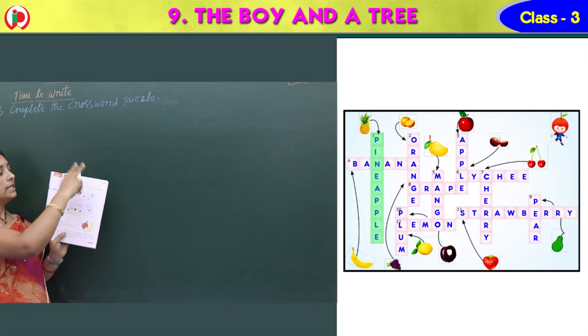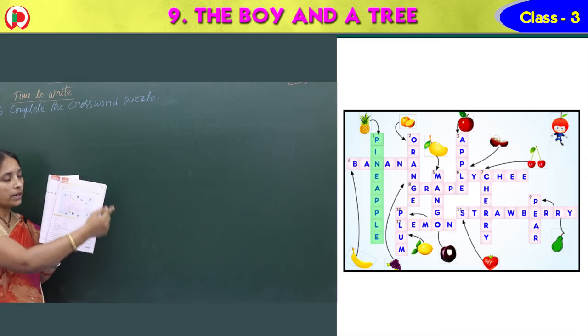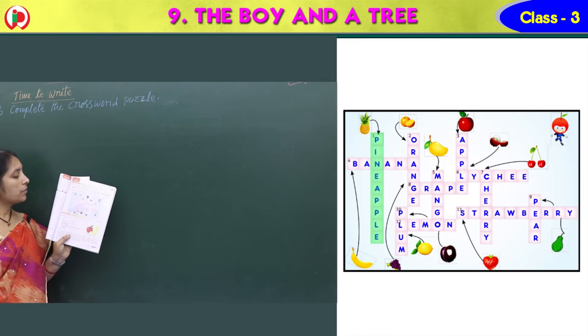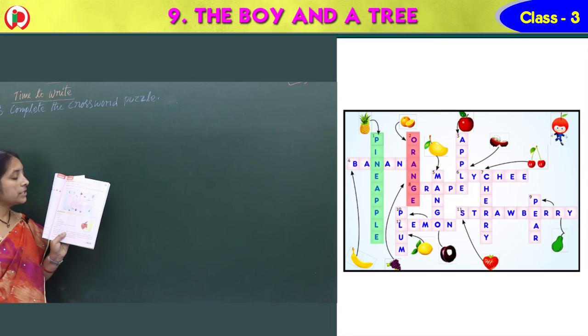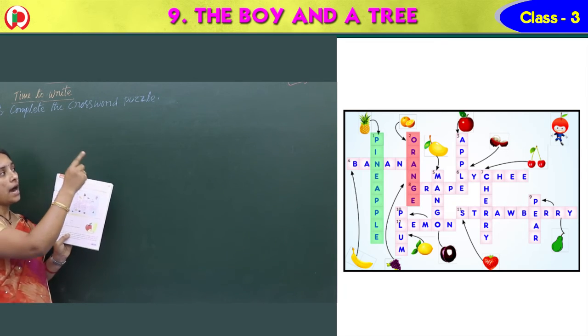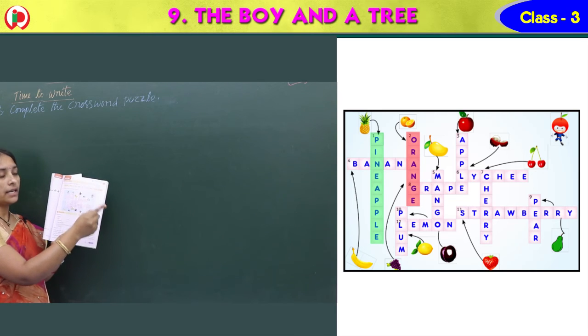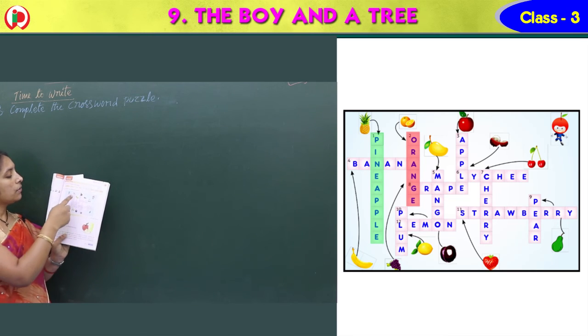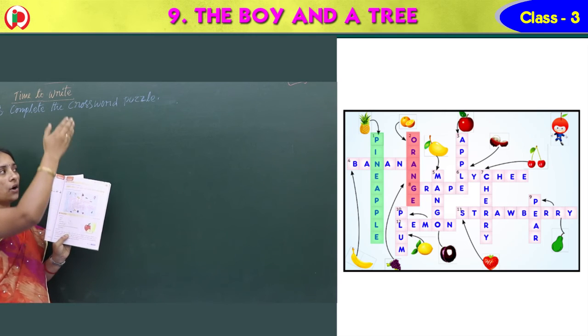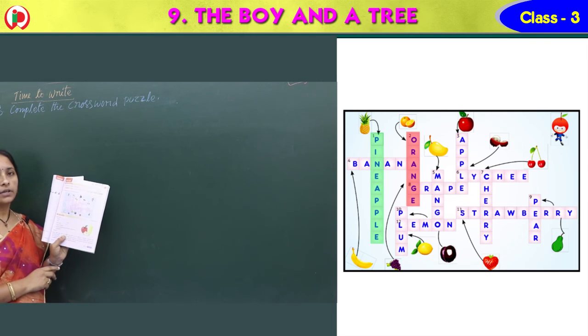Next one, second one, down again you have. So what is that? Second one, what do we have there? Orange. Spelling: O-R-A-N-G-E. Again down only. O-R-A-N-G-E. Orange. Right?